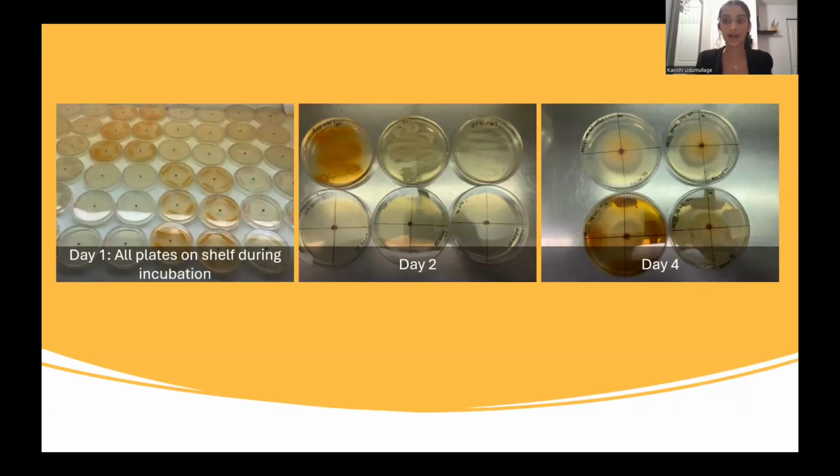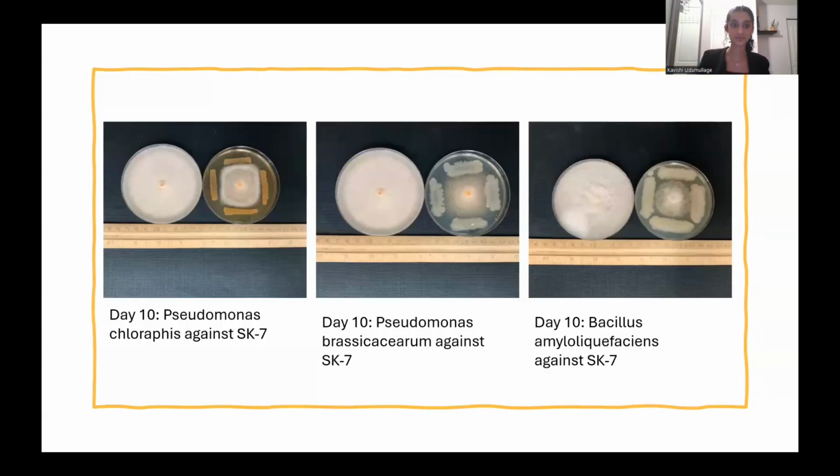So here are a few observations that I received. Over here are the plates on day 1, and as you can see, I had multiple samples of my plates. The next picture is my plates on day 2, and you can already see the fungi growth. But when you compare it back to the control in that picture, you can see that the bacteria is stopping it as it is a biocontrol agent. And on day 4, you can already see that the control fungi is starting to grow so much larger than the fungi that are being controlled by each bacteria type.